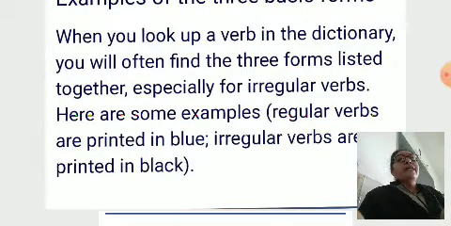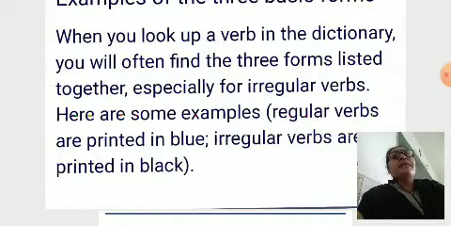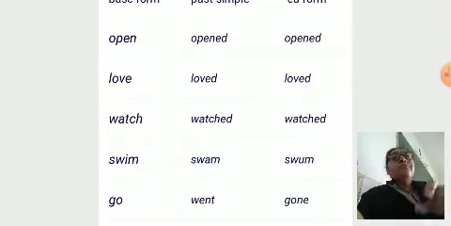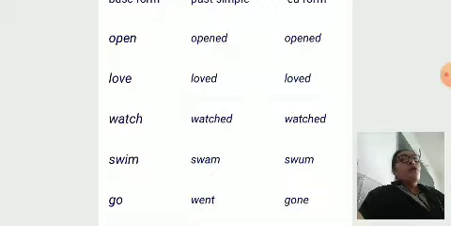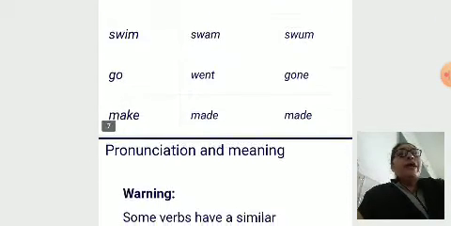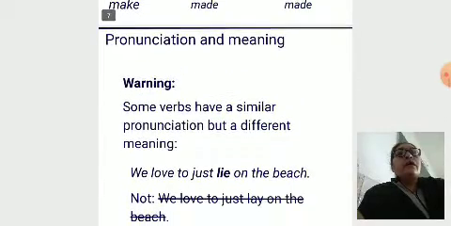Regular verbs are printed in blue, irregular verbs are printed in black. Look here. Open, opened, opened. Love, loved, loved. Watch, watched, watched. Swim, swam, swum. Here, swim is an irregular verb because its past tense is different and its past participle is also different. I hope you remember that we studied verb forms in 5th class grammar. Okay, to remind you: go, went, gone, make, made, made.